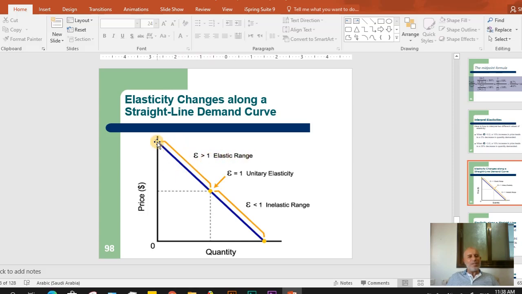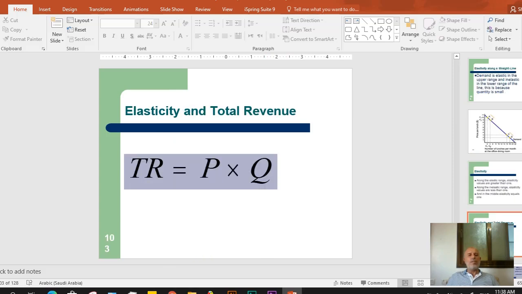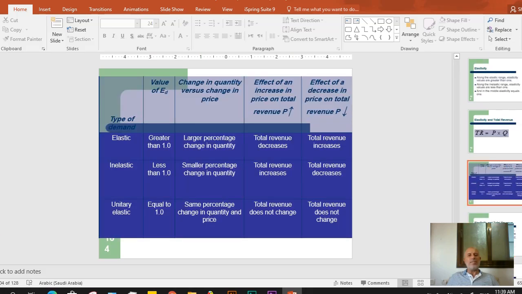In this point, this is perfectly elastic demand, elasticity is infinity, and in this point is perfectly inelastic demand, meaning elasticity equals 0. And here also there is an explanation for elasticity and total revenue, which is also repetition for more explanation